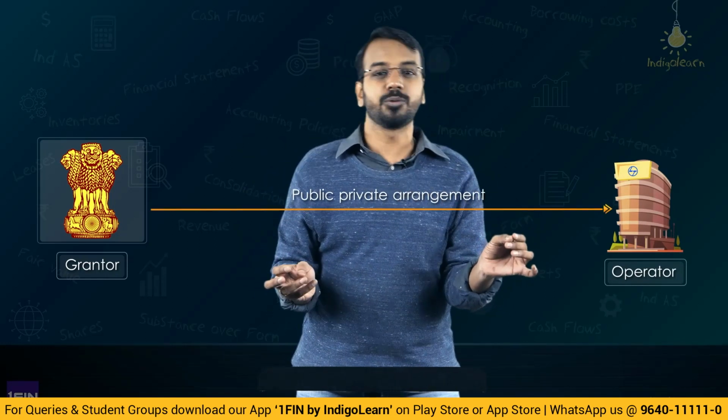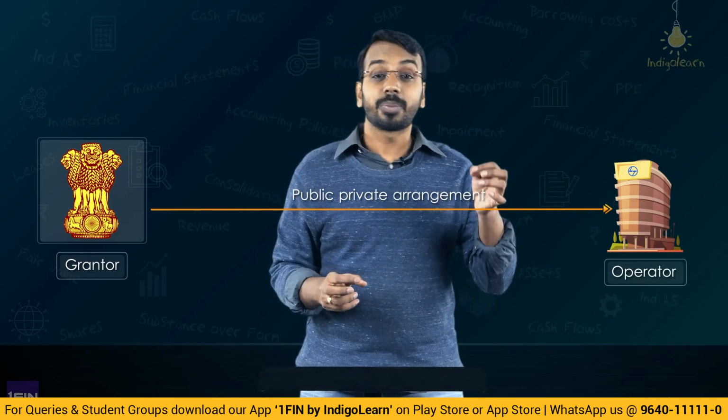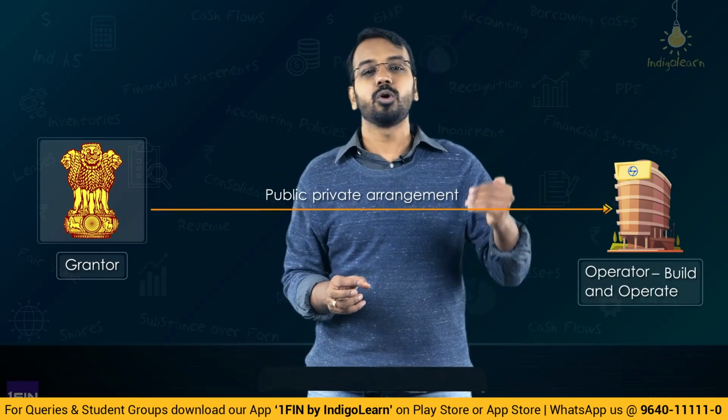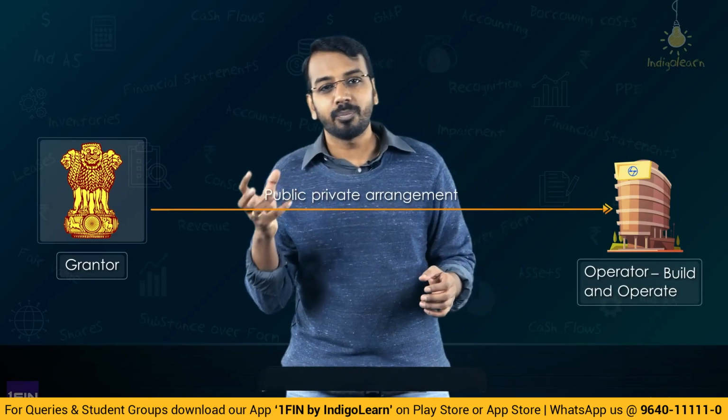So to summarize, in a nutshell, there is a grantor, that is a public sector entity or the government. There is a concessionaire, a private sector entity. There is a public to private service concession arrangement under which the private entity will build and also operate the infrastructure. But the control is with the public sector entity.